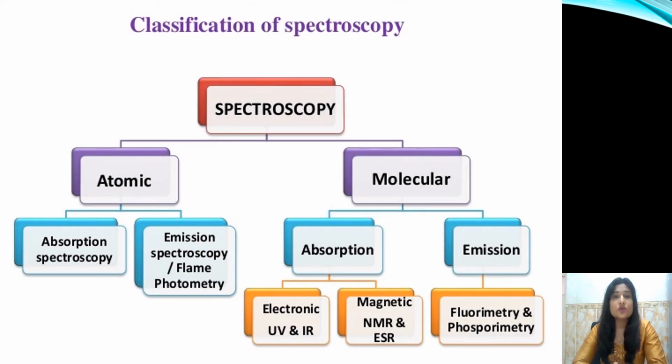Spectroscopy can be classified basically in 3 ways. First, it can be differentiated on the basis of the sample that is being examined. Secondly, it can be differentiated on the type of the electromagnetic radiation that we are using. And thirdly, it can be differentiated on the basis of the interaction between the matter and the electromagnetic radiations.